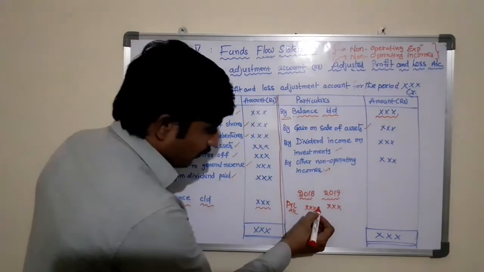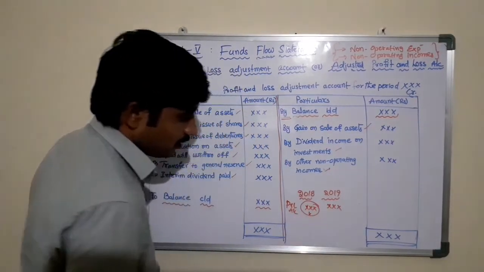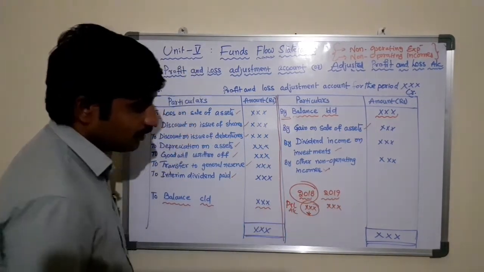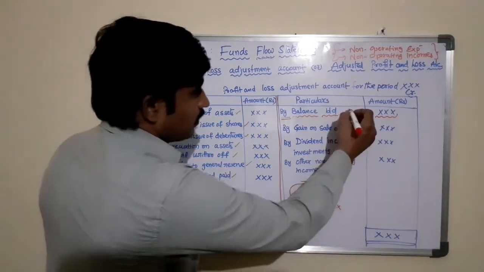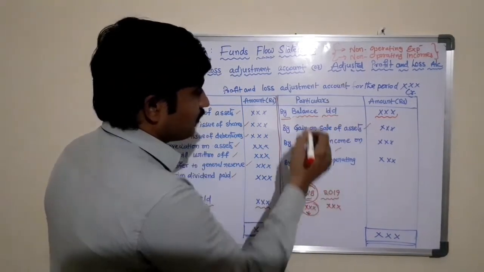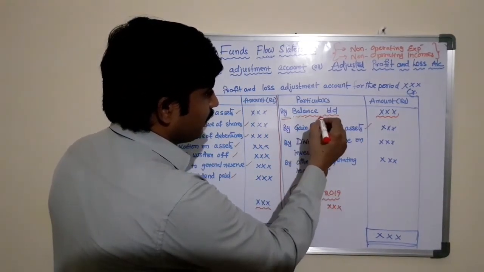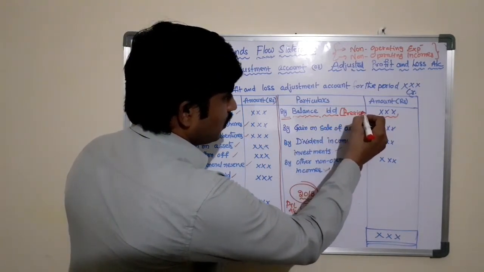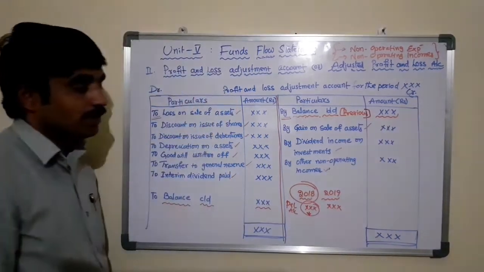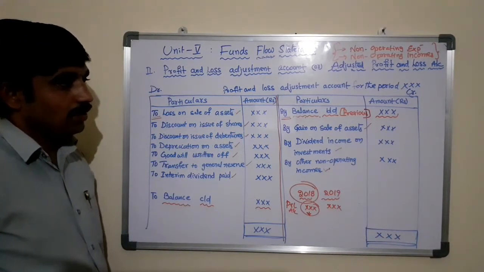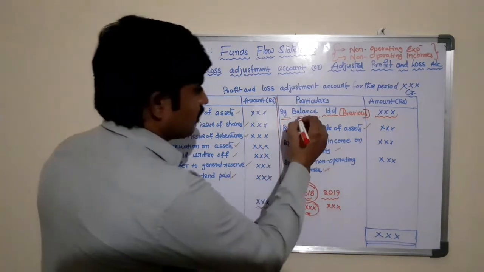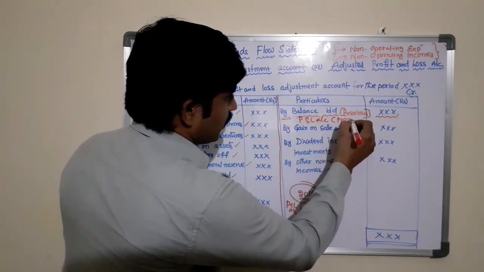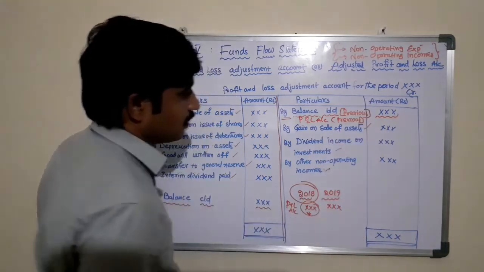The profit and loss account amount given in the year 2018 is known as the opening balance of the profit and loss account, which is denoted by balance brought down. This is the profit which we found in the previous year. You can also write P&L account within brackets, previous, nothing wrong.